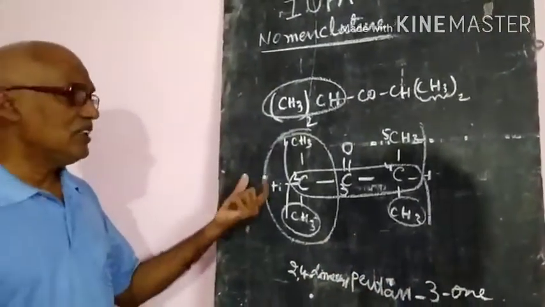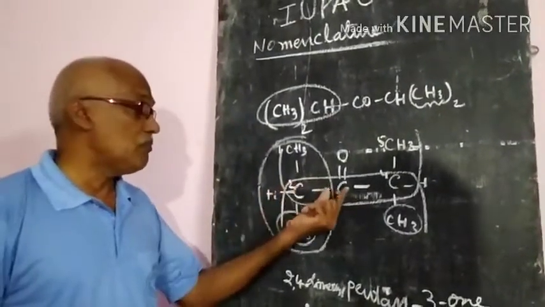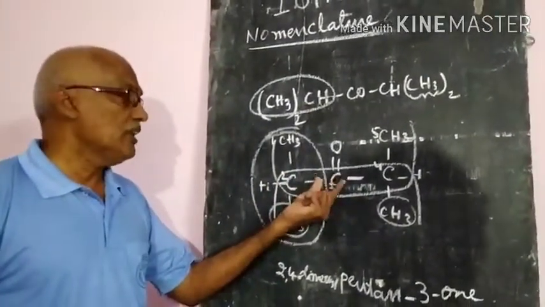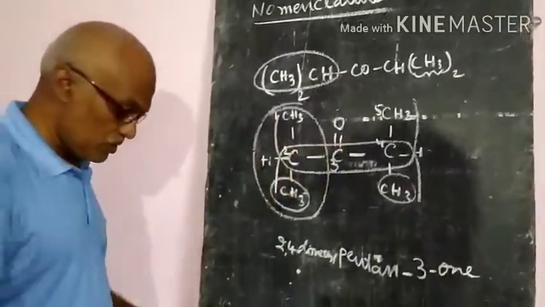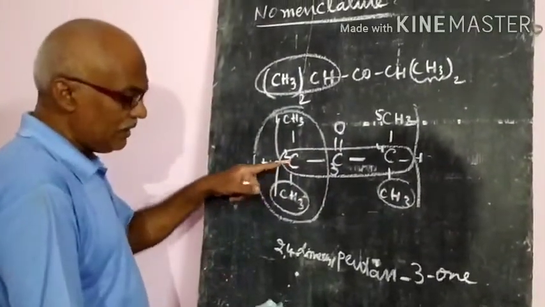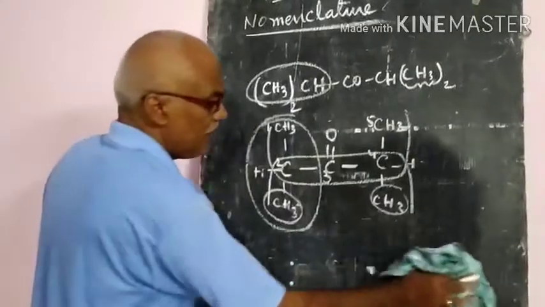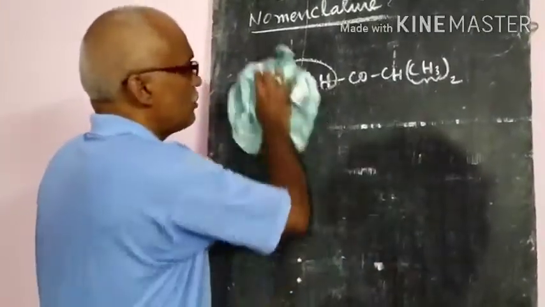So like this, the nomenclature will be there. Counting numbers in a ketone is the most important. Like this, we will give the name 2,4-dimethylpentan-3-one. Those numbers also you have to mention.